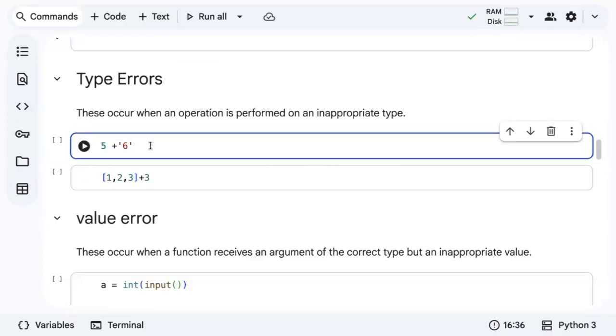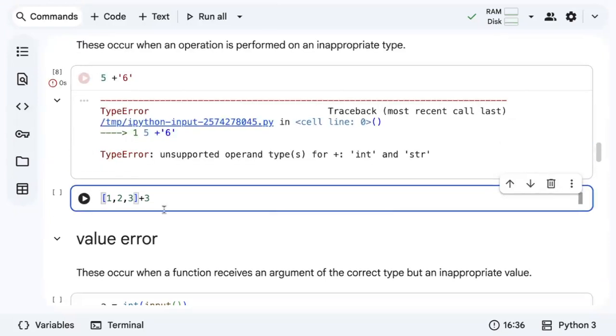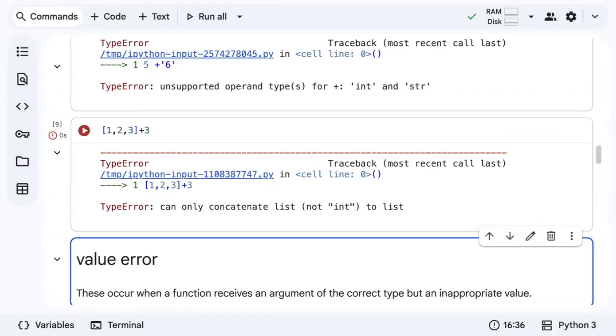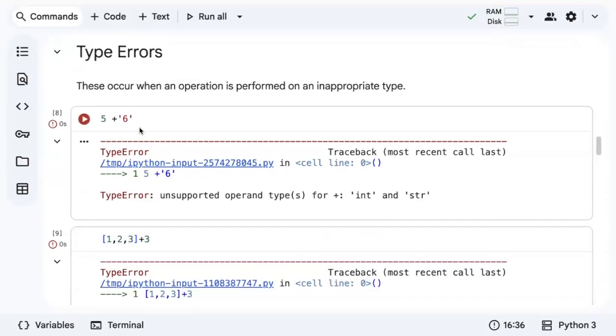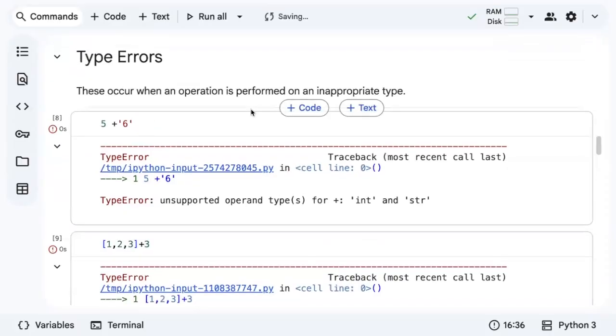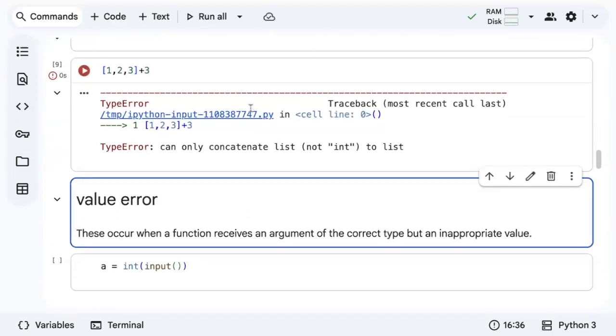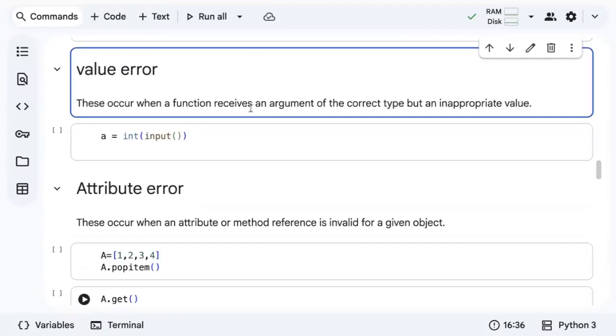We all know that an integer and a string cannot be added. It gives a type error, unsupported operand. What if you try to add a list with a scalar value, a single value? Again, it gives you a type error. So a type error occurs when you try to perform an operation with different data types. Okay.